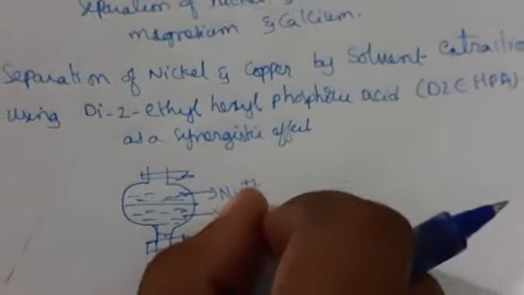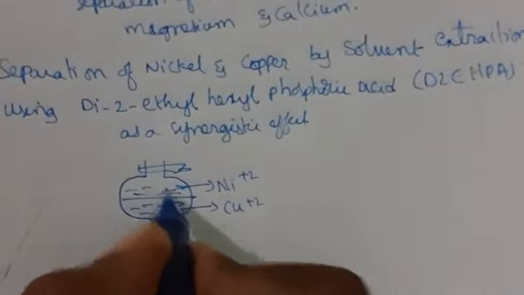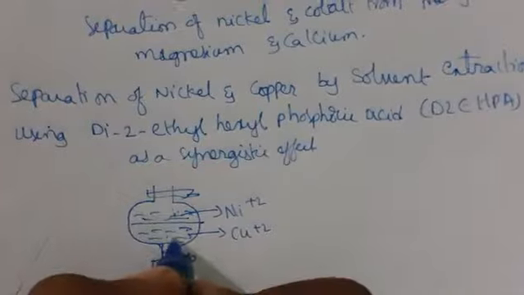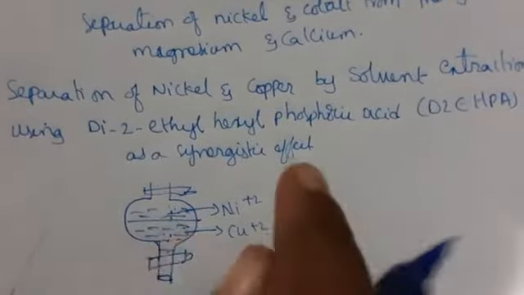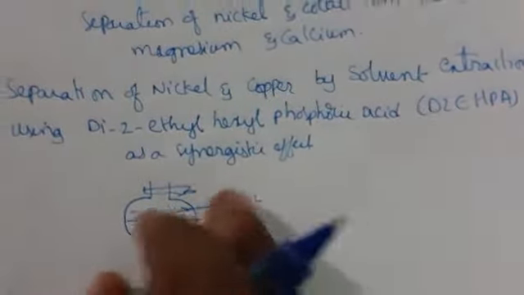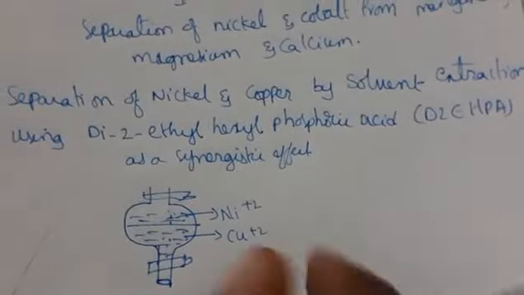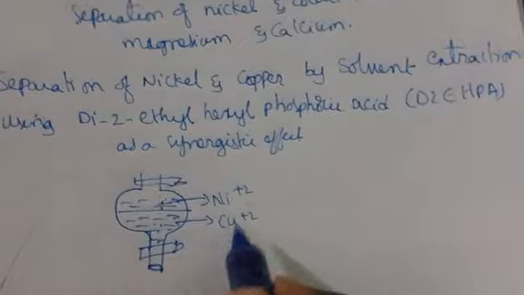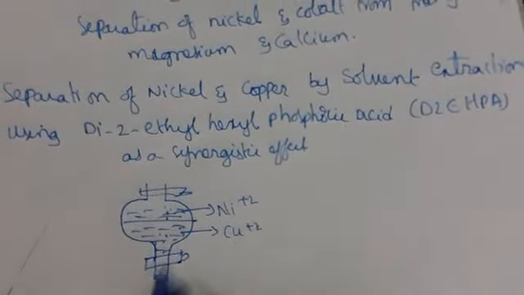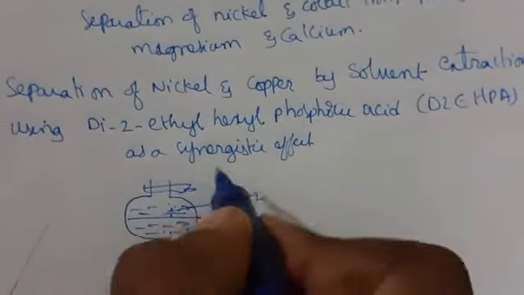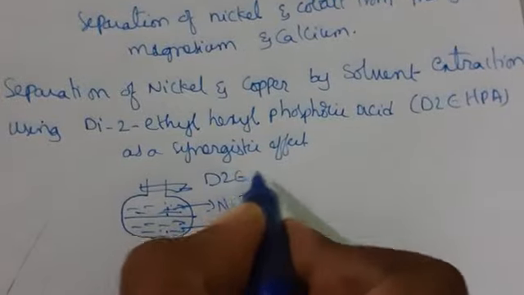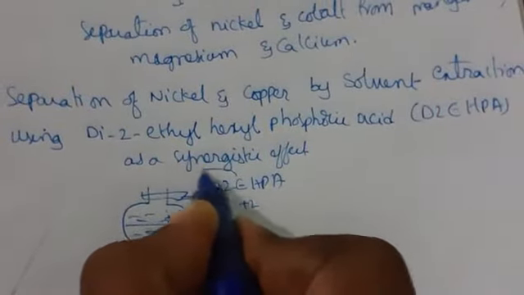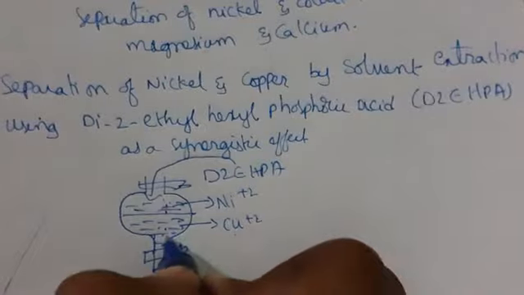So these two I am taking, which is an equal mixture, an equimolar mixture. So we have to determine some optimum conditions to separate each other. We have to separate these two metals in a separating funnel by adding D2EHPA. We are going to add it to the solution which is an equimolar mixture.